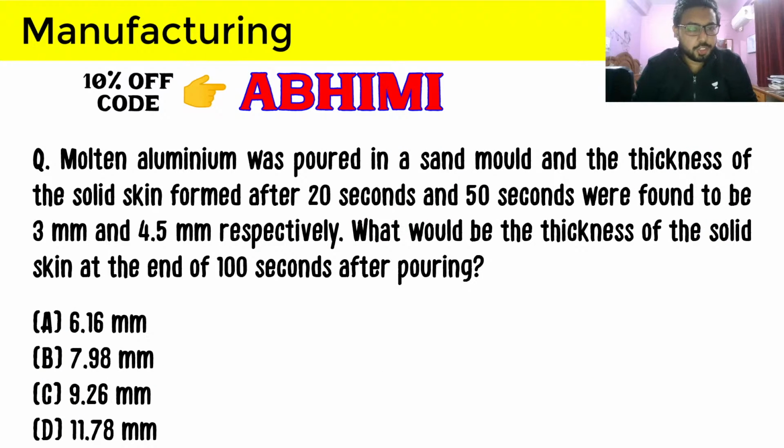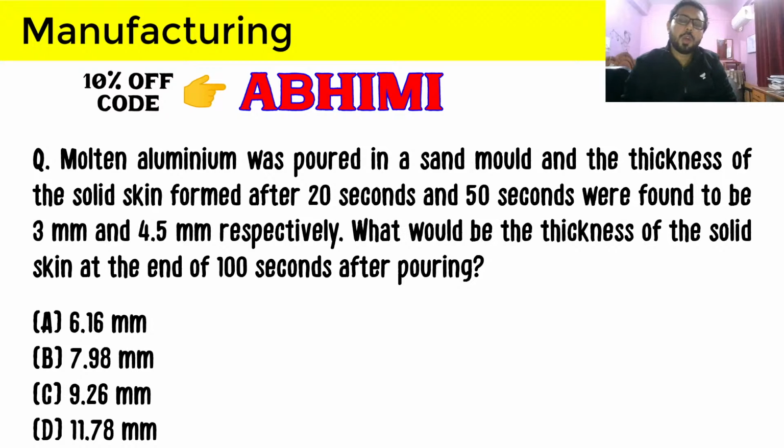So this is a numerical question, and it is asking that molten aluminum was poured in a sand mold and the thickness of the solid skin formed after 20 seconds and 50 seconds were found to be 3 and 4.5 mm respectively. What would be the thickness of the solid skin at the end of 100 seconds after pouring? A nice variety of question, because we have done the solidification time question.